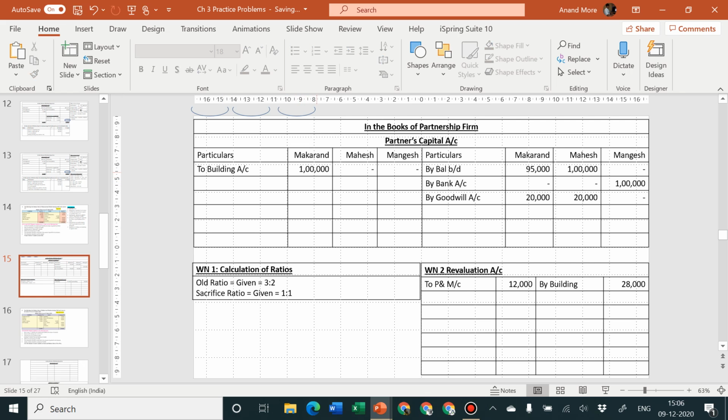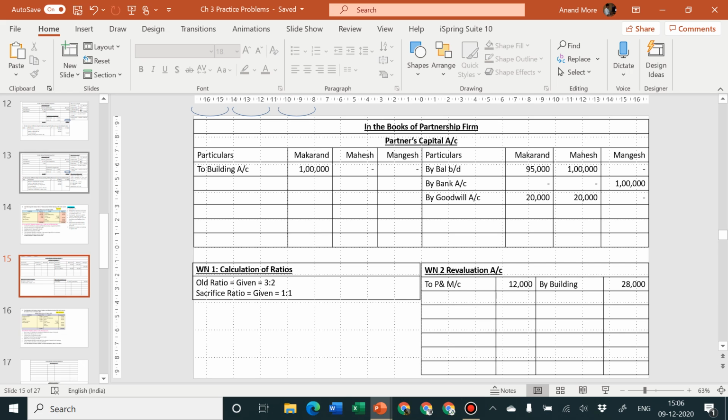Where is the second effect of this 1 lakh? Second effect of this 1 lakh will be on the balance sheet asset side inner column. Okay. So outer column building will become 0. In this problem, building is not having one adjustment, building is having two adjustments. 72,000 will be added by rupees 28,000, so it will become 1 lakh. And this 1 lakh will be again reduced by rupees 1 lakh. So outer column is going to be 0 because building is now not in the hands of the firm, but has gone into the hands of Makaran.